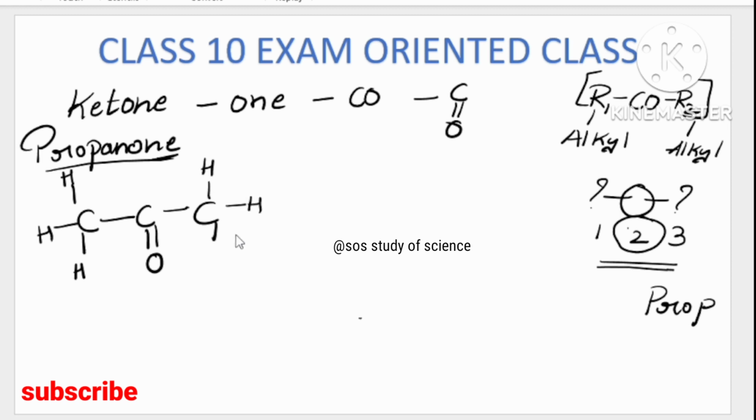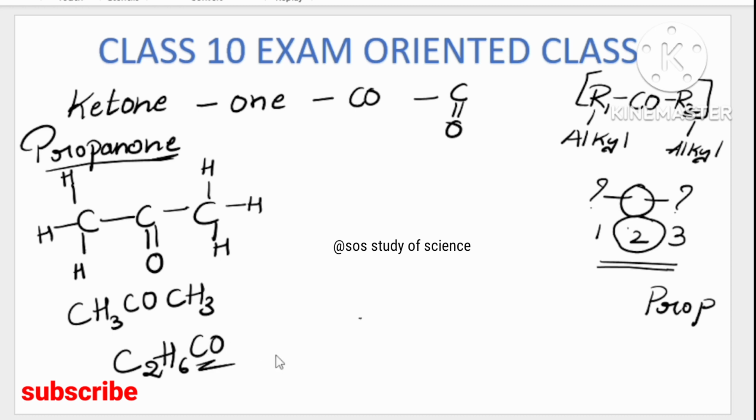Okay, very easy. The formula you can write in 2 ways. See, one is CH3, look at the structure, functional group CO and CH3. This we call the condensed formula. Or, without disturbing the functional group, I can also write it like this, CH3, that is nothing but C2H6CO. My functional group is CO. Okay, so now one more member I will teach.